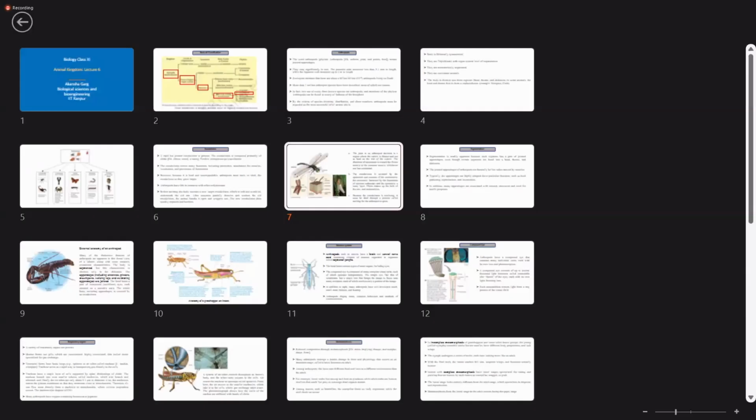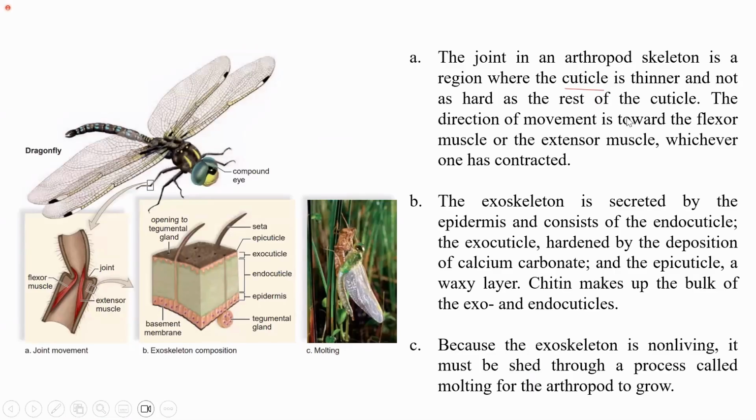They have two types of muscles in their legs: the flexor muscle and the extensor muscle. Depending upon which one is contracted, the direction of the movement is defined. So the contraction of the flexor muscle or the extensor muscle, which is present near the joint of the insect, defines the direction of the movement.